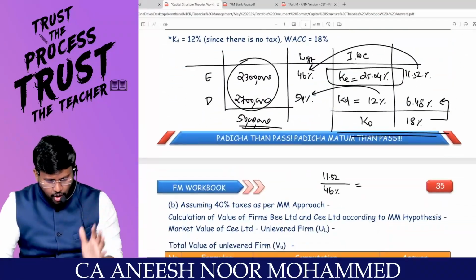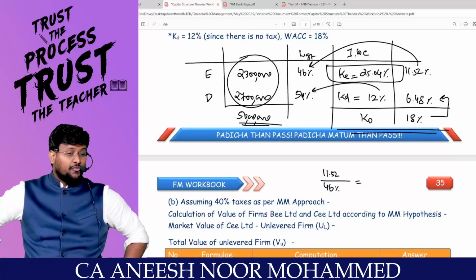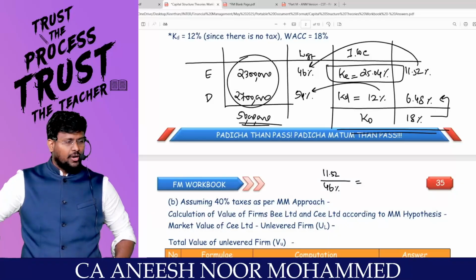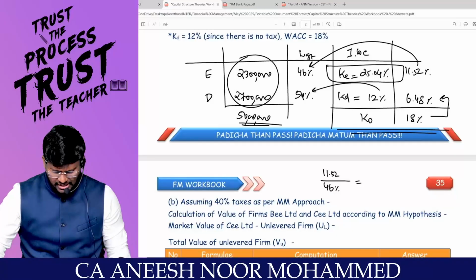One line summary of the entire discussion: the approach can be classified into two categories, without taxes and with taxes. If it is without taxes, the value of the unlevered firm is equal to the value of the levered firm, hence KO of the unlevered firm will be equal to KO of the levered firm. Fine, fantastic. I'm going into the next one.